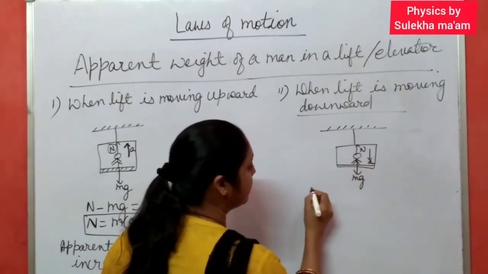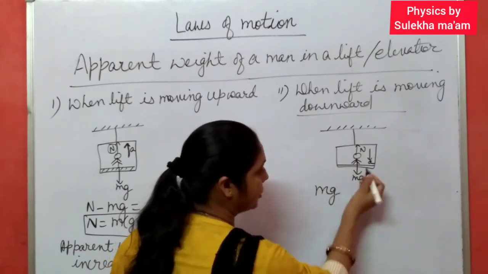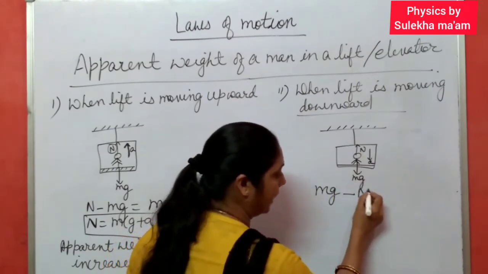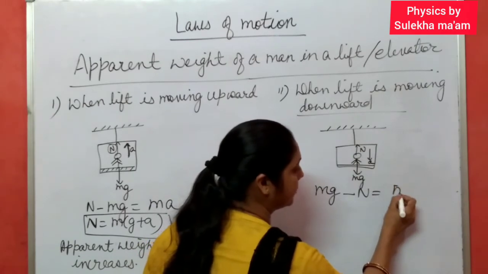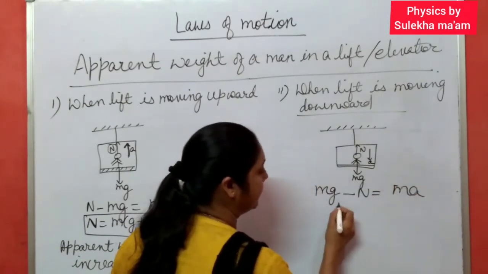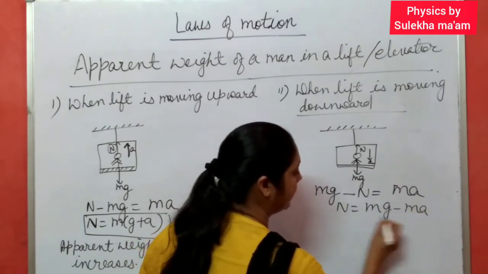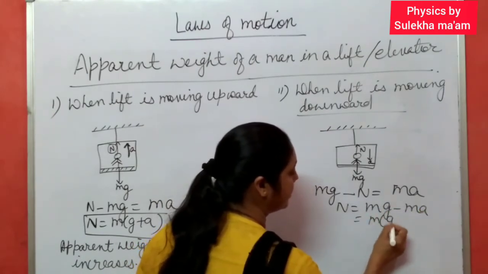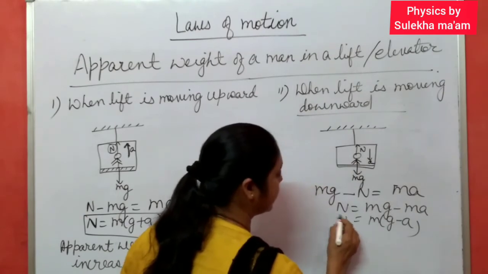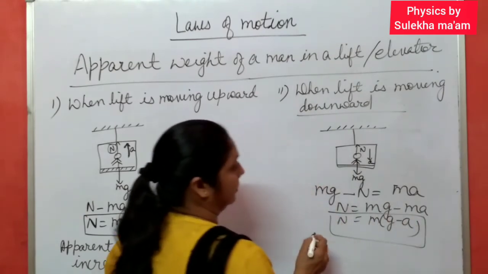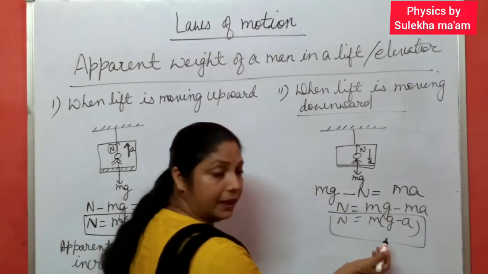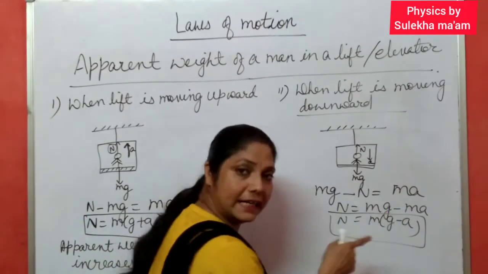Whatever the force acting in the direction of motion, we always take it as positive, and this N is negative. So net force becomes what? mg minus N equal to net force, which is ma. So this time N becomes what? mg minus ma. It means mg minus a. So this time, initially N equal to mg, but this time mg minus ma.